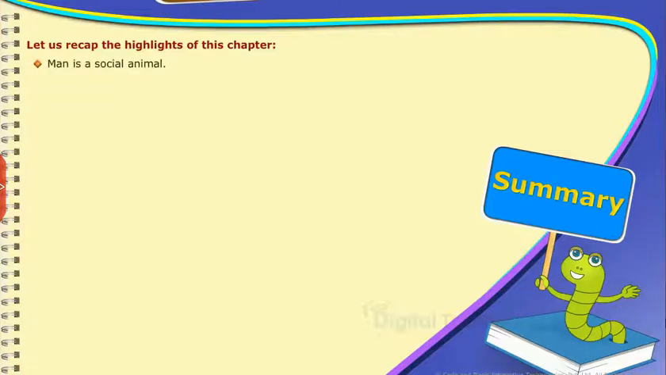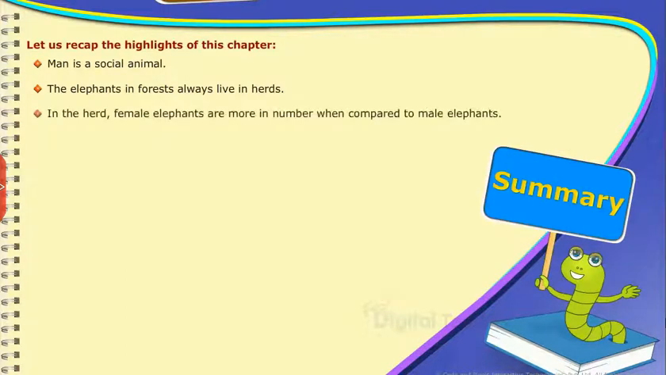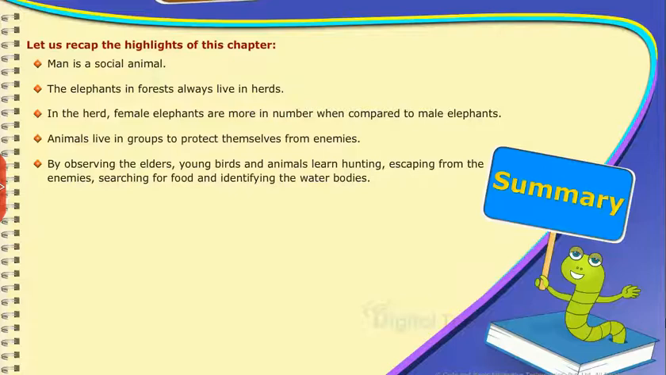Man is a social animal. The elephants in forests always live in herds. In the herd, female elephants are more in number when compared to male elephants. Animals live in groups to protect themselves from enemies. By observing the elders, young birds and animals learn hunting, escaping from the enemies, searching for food and identifying the water bodies. Just like human beings, birds also build their houses called nests.